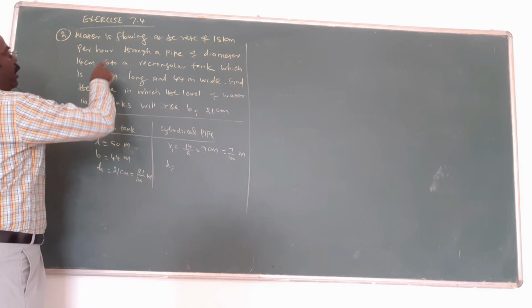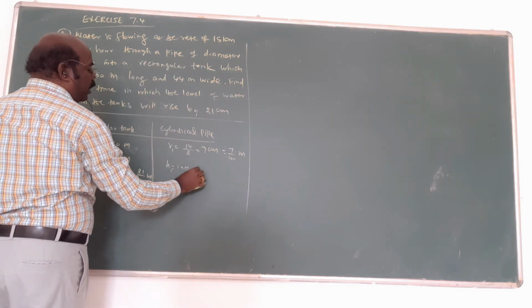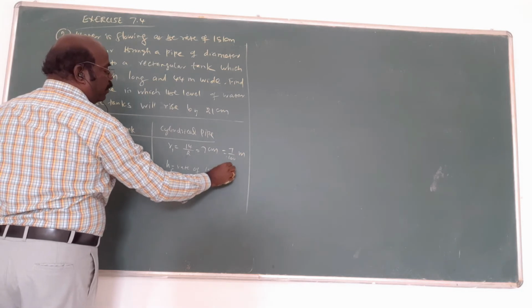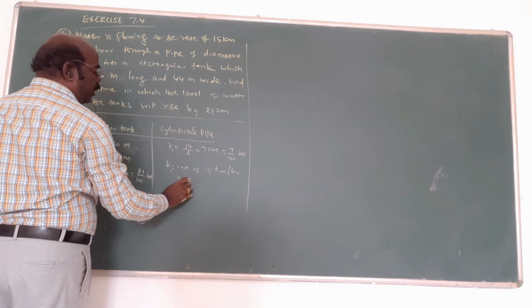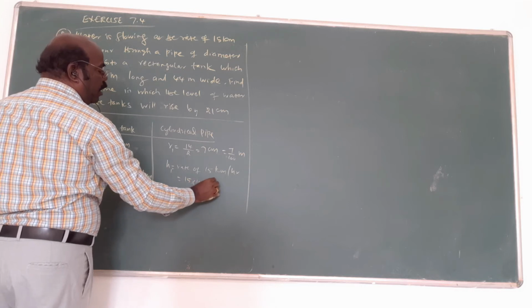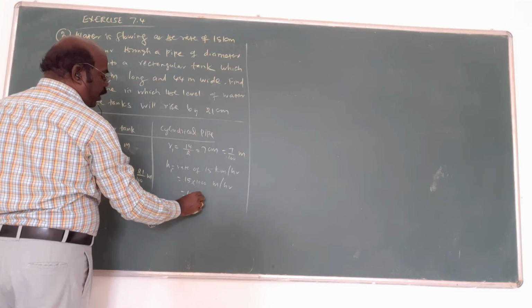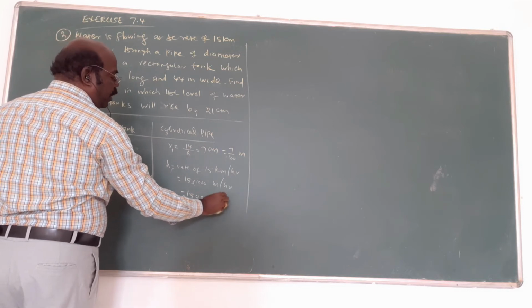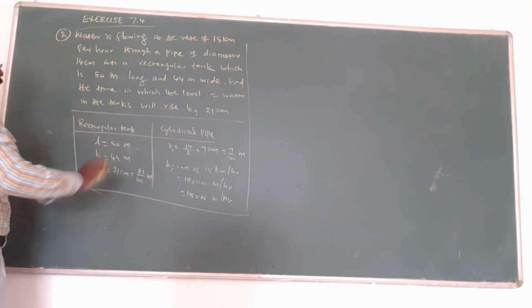What is that? Rate of 15 kilometer per hour. So 15 kilometer is converted to meter: 15 into 1000. The kilometer is converted to meter per hour. Therefore, 15,000 meter per hour.